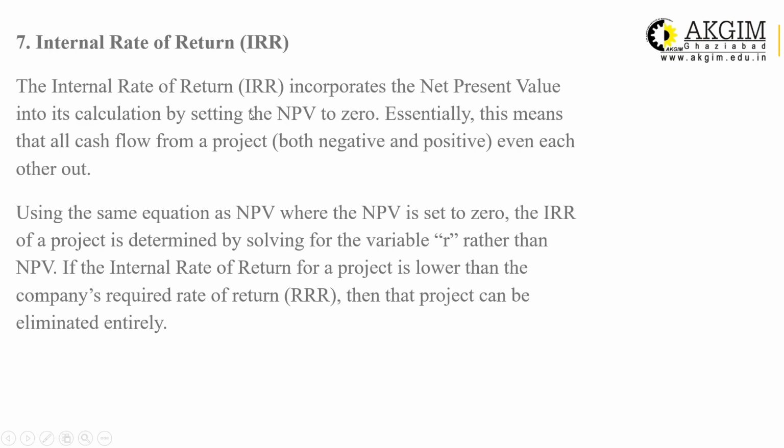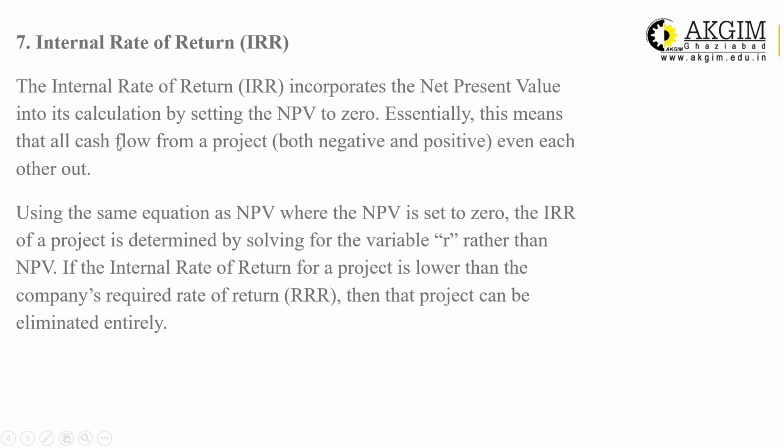What does it mean? It means IRR is that rate of return, that hurdle rate, that discount rate at which your NPV is 0. When NPV is 0, what does it mean? It means that the present value of all the cash inflow is equal to the present value of cash outflow. In that situation only, your NPV will be 0.